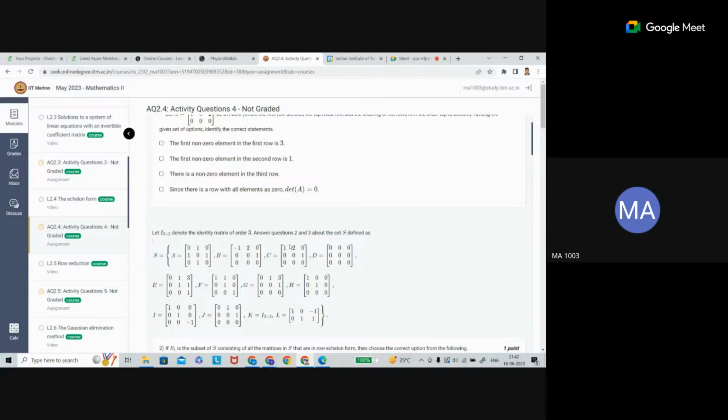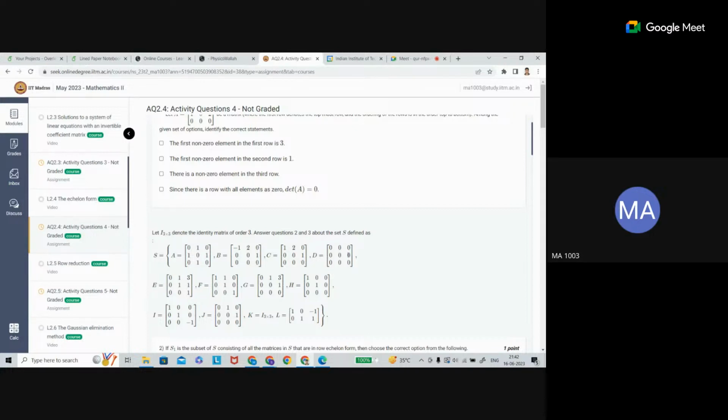See, this is 1 here, and below it is 0. Now come to the second row. This is the leading entry; below it is 0 and above it is 0. Now the third row has no leading entry, so no need to talk about it. So this is actually in reduced row echelon form.